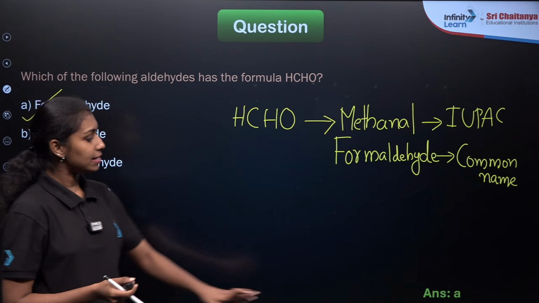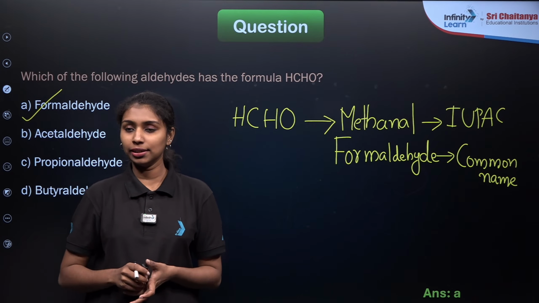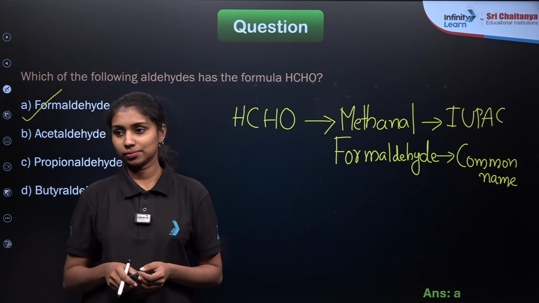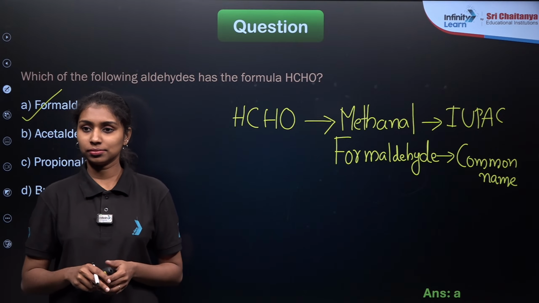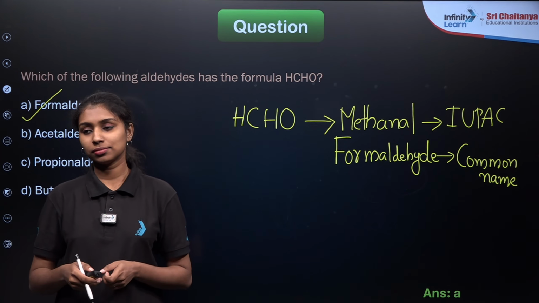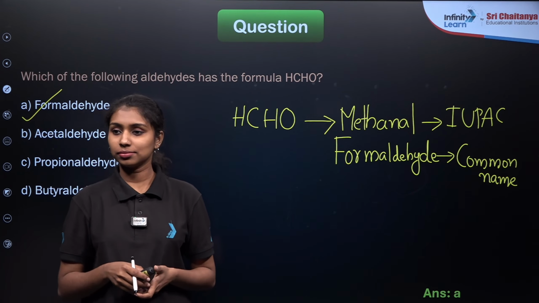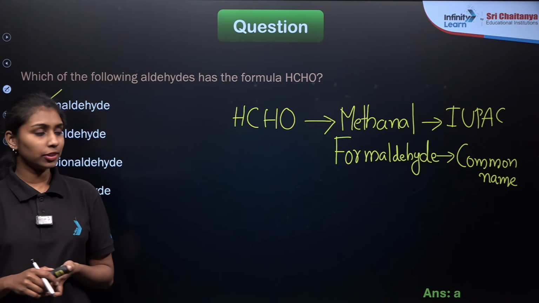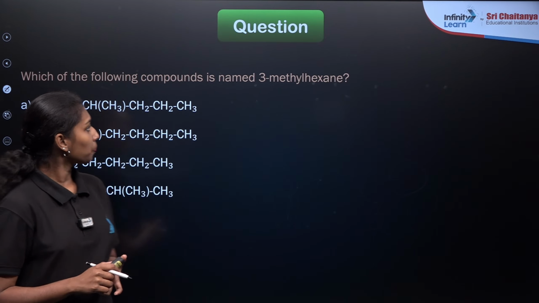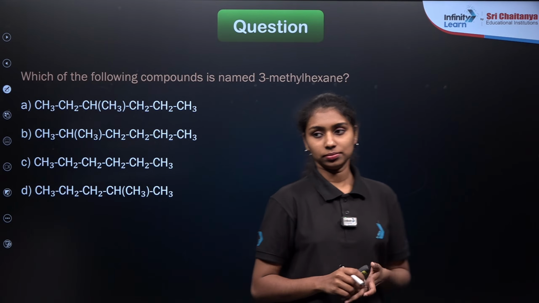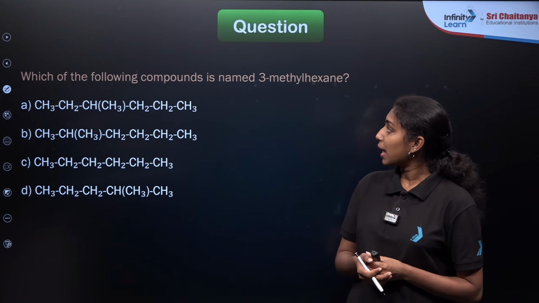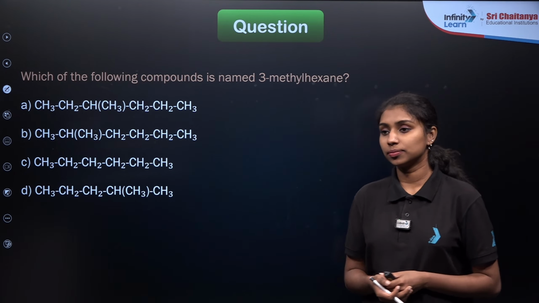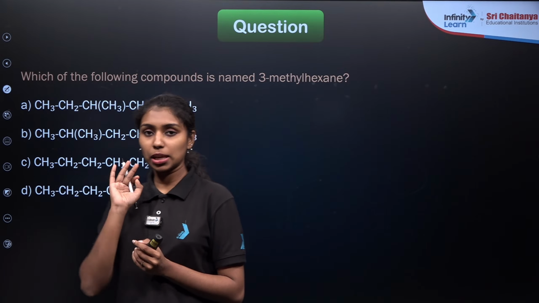I hope you can see the answer displayed here, right, Farhan? Now we are moving to our next question. Which of the following compounds is named as 3-methyl hexane? The IUPAC name is already given.